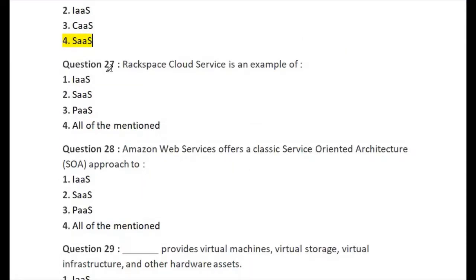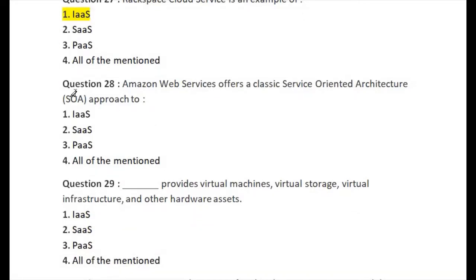Let's go for question number 27. Rackspace cloud service is an example of. First one is infrastructure as a service, software as a service, platform as a service, and last one is all of the mentioned. So the right answer of question number 27 is option number 1, infrastructure as a service.